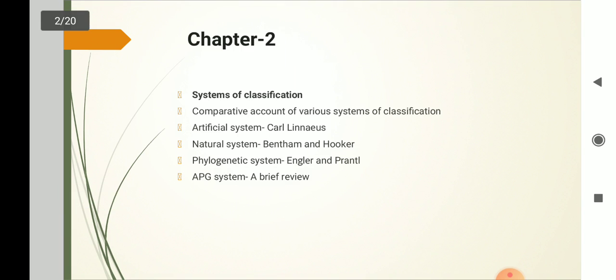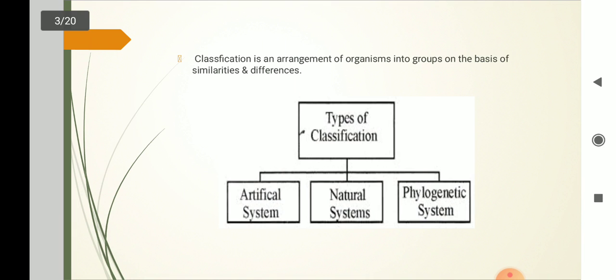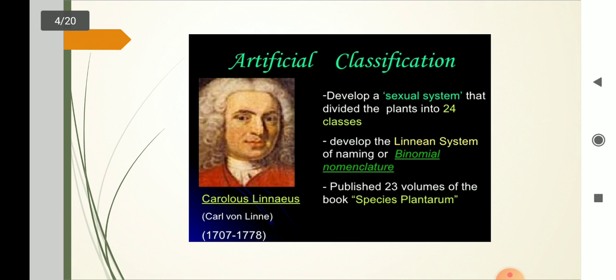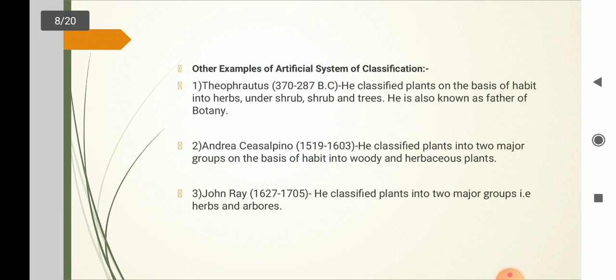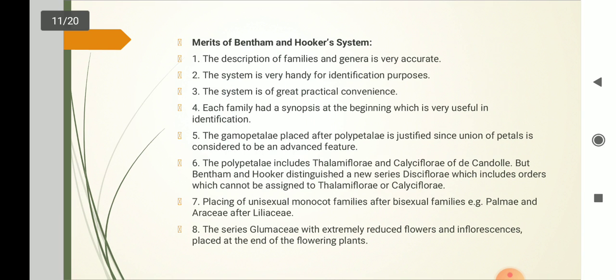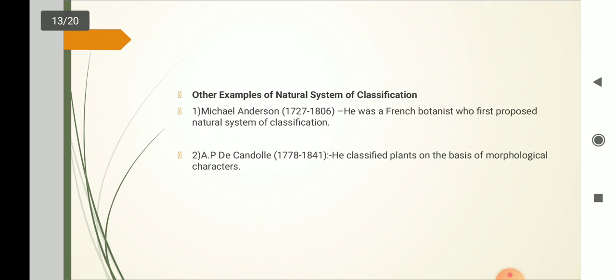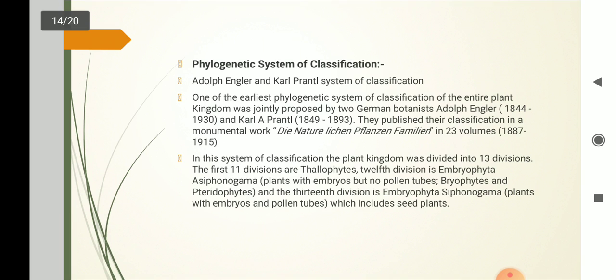In the last lecture, we started chapter 2, where we saw the definition of classification and the three types of classification system. The first one was the artificial system, the second was the natural system, and today we will start with the third system, that is the phylogenetic system.